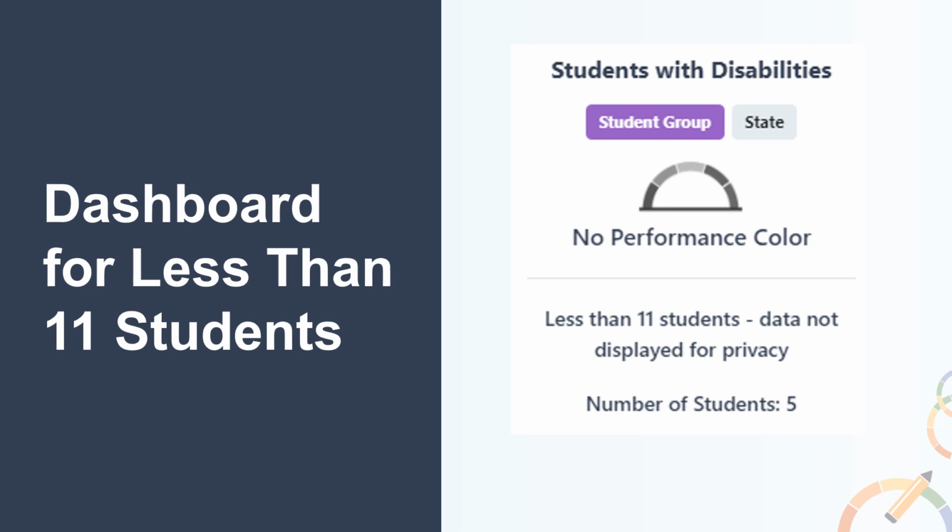Now, as you can find in this card for the Students with Disabilities student group, because there are 5 students, the card displays a no performance level with a grayed out gauge and will not display data for privacy reasons. Additionally, any LEA, school, or student group with less than 11 students in the denominator is not held accountable for differentiated assistance at the LEA level and TSI at the school level.